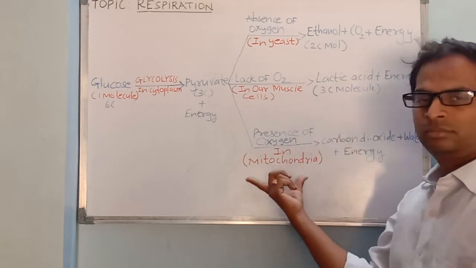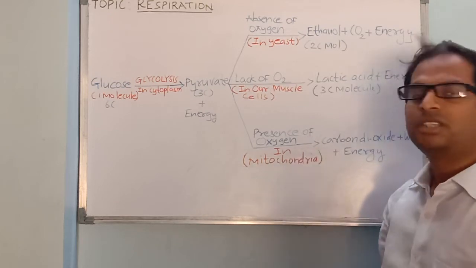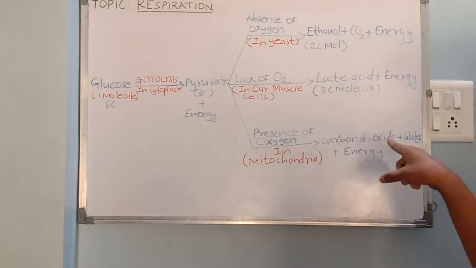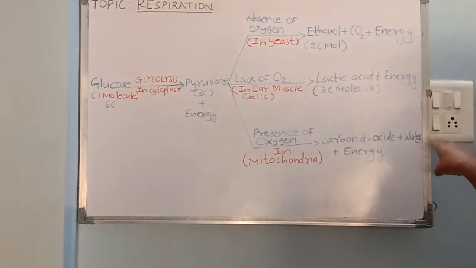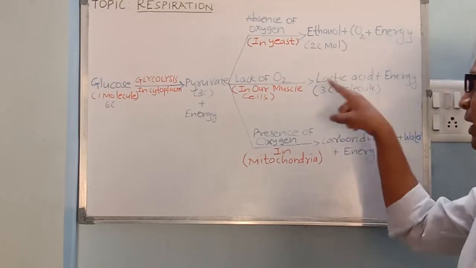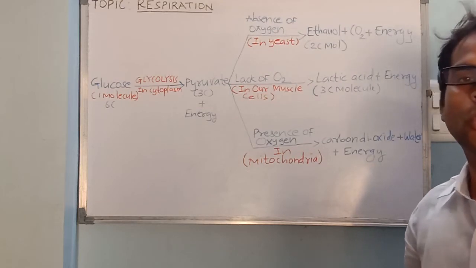And this is aerobic respiration, which occurs in presence of oxygen, and this needs mitochondria. So carbon dioxide, water and energy are formed as a result of this respiration. So you need to learn this diagram by heart. It's important from your board point of view.